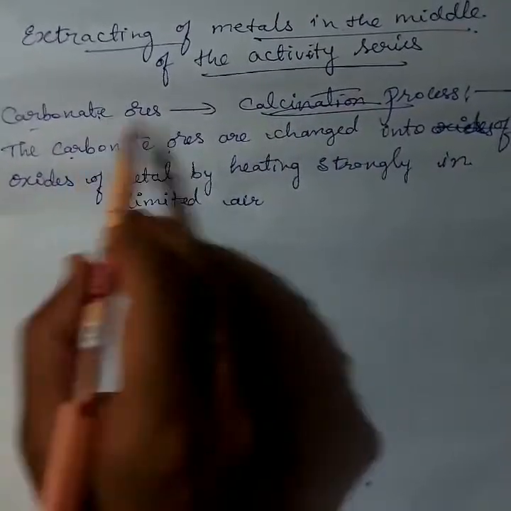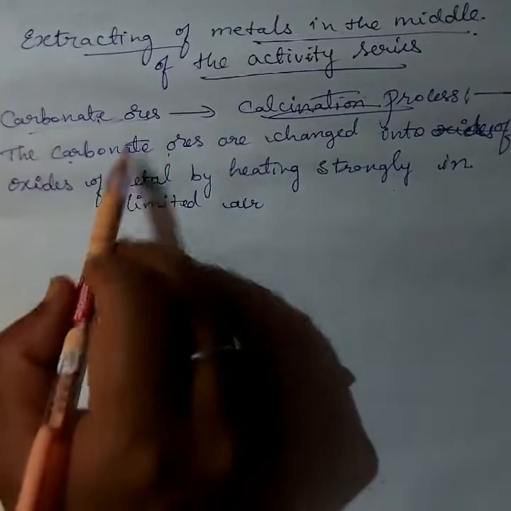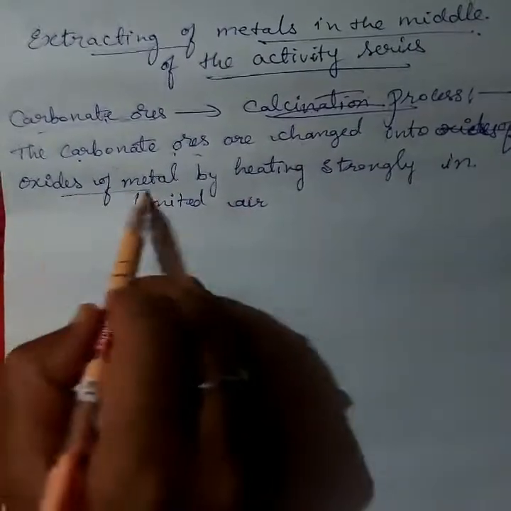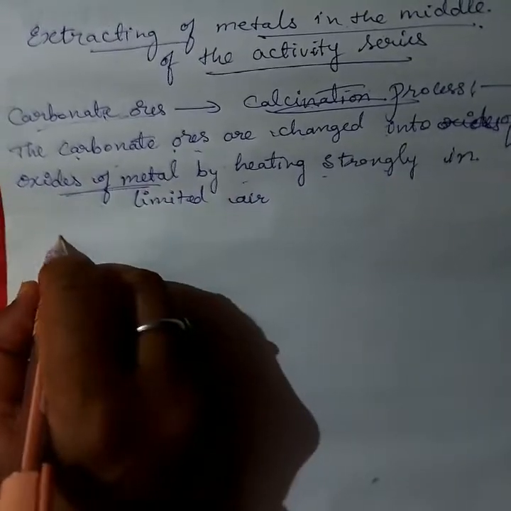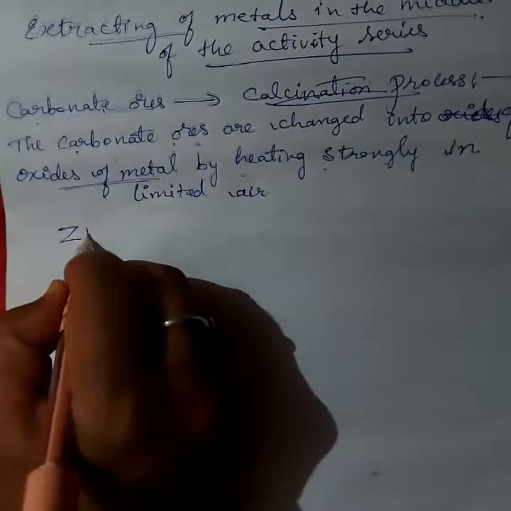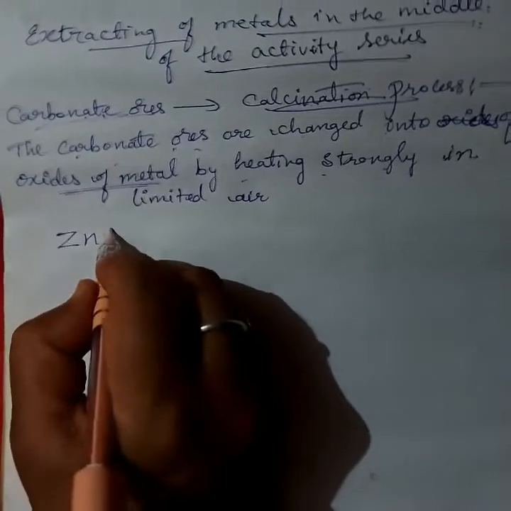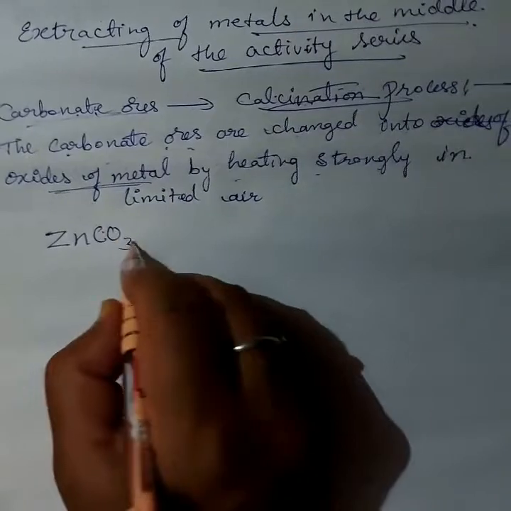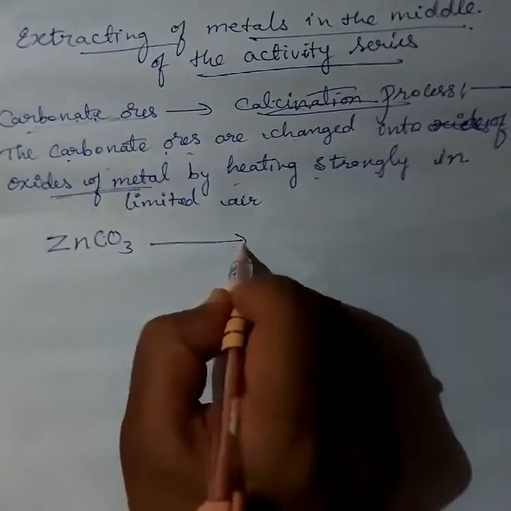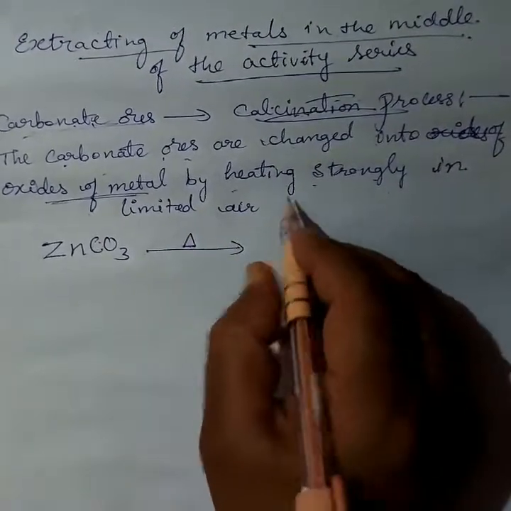In the calcination process, carbonate ores are changed into oxides of metal by heating strongly in limited air. For example, zinc is a medium reactive metal which appears in carbonate form. Which process do we use? The calcination process in limited air. So in limited air we heat strongly. What product is formed?